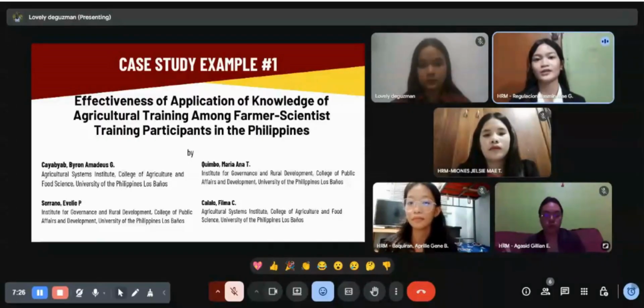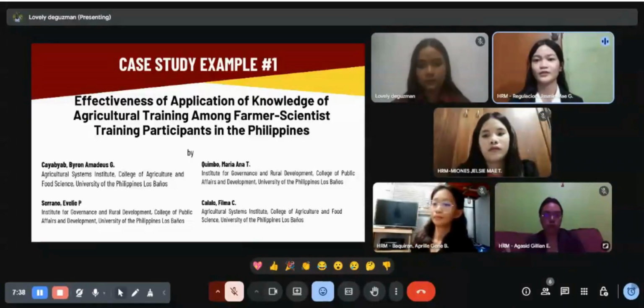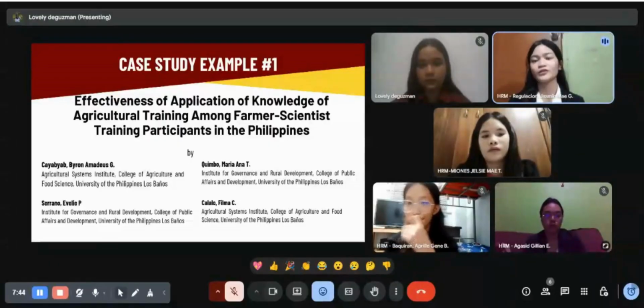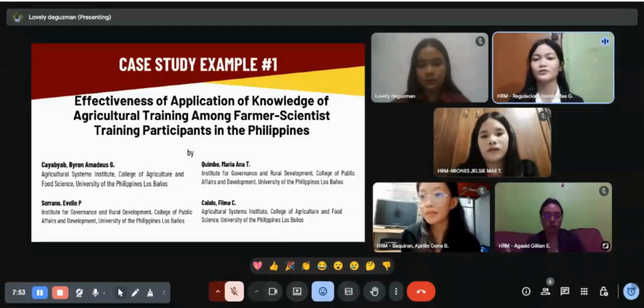It was conducted in two municipalities in Luzon, from 2020 to 2022. This program was carried out by the Department of Agriculture, Agricultural Training Institute, University of the Philippines Los Baños, and the local government units. A total of 43 farmers participated in this study, and their experiences were evaluated using Kirkpatrick's training evaluation model, which was discussed a while ago.